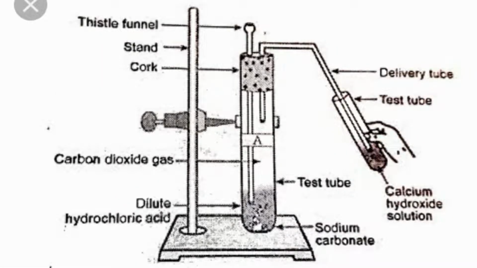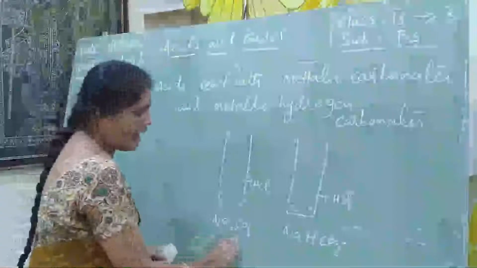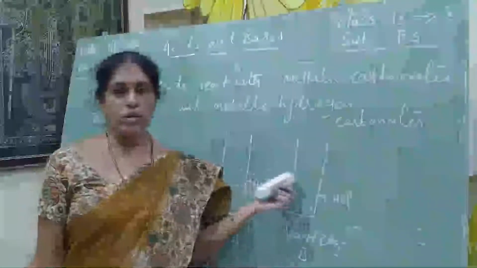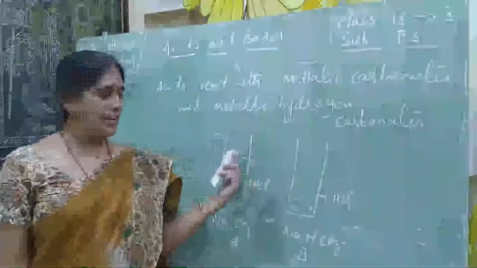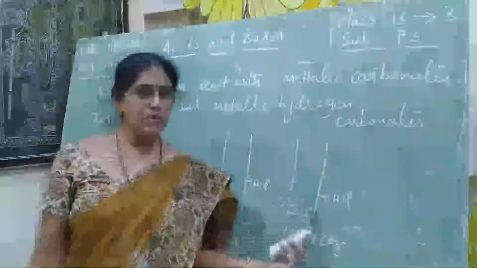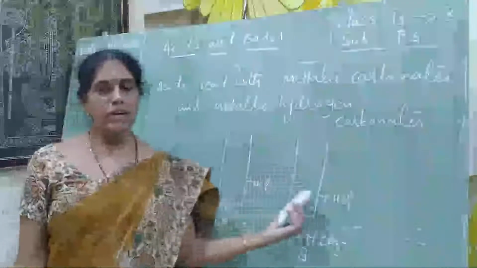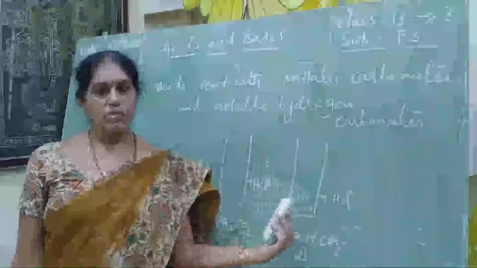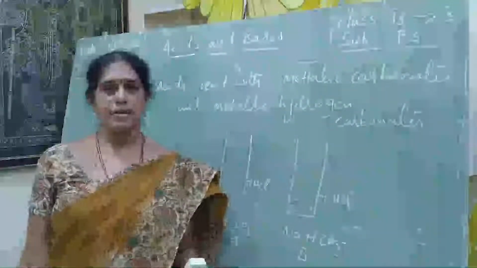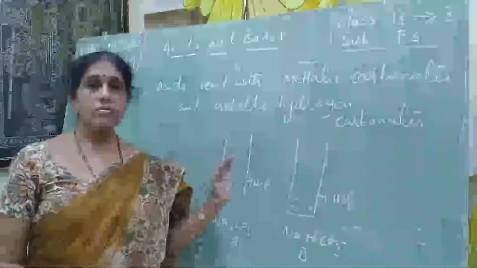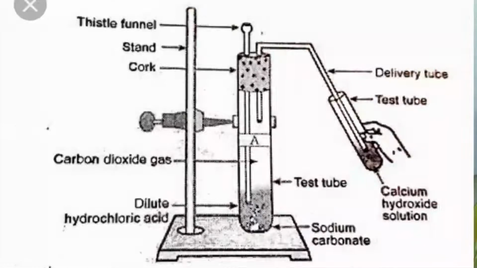Coming to the process of this experiment, first we take two test tubes and label them as A and B. In one test tube pour sodium carbonate, in the other take sodium bicarbonate, and slowly add hydrochloric acid to the two test tubes, 2 drops, and observe what reaction takes place. We will observe a gas evolving. When that gas is passed into lime water, the lime water turns milky. That is the indication that the evolved gas is carbon dioxide.